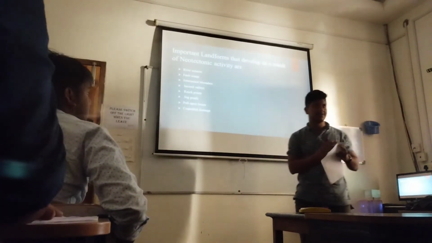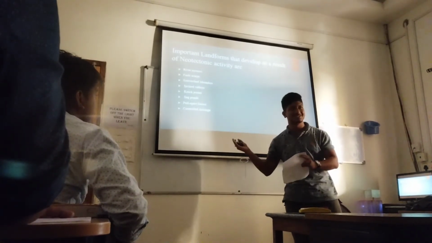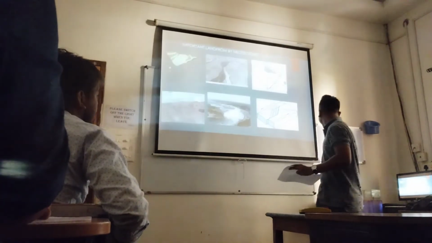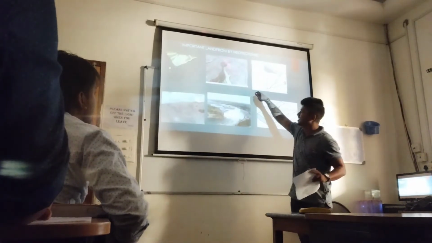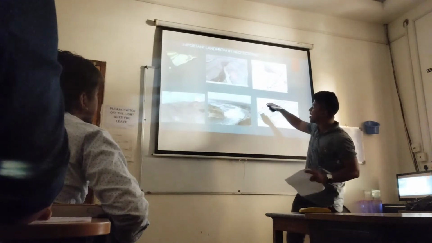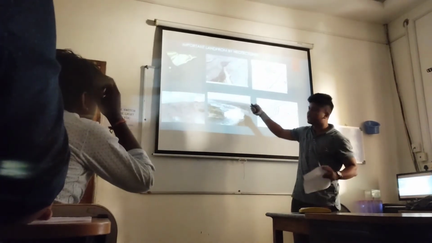We also study meanders and entrenched meanders in geomorphology class. But here, what is tectonically affected? I found this picture, and these are like meanders, but why do I present this image here?